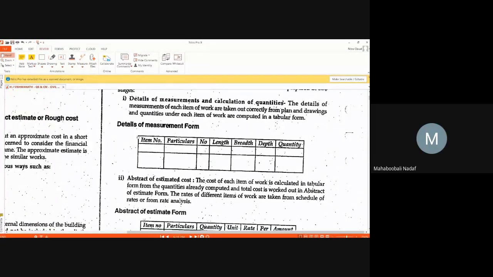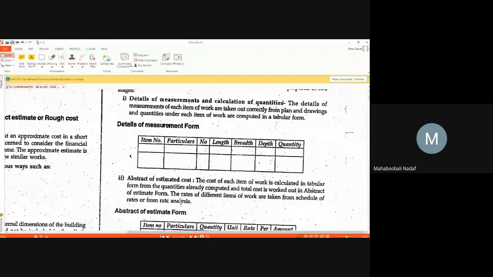Okay. In the detailed estimate, you take reference of the actual drawings which we are going to use at the site. From the drawings, the dimensions of each room, each element or each item are calculated.